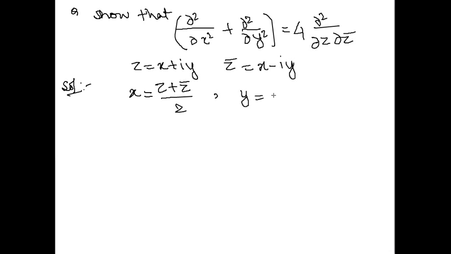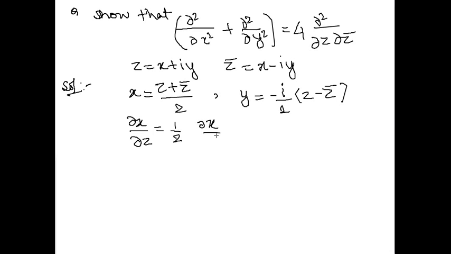Similarly, what is my y? Y is minus iota by 2 times z minus z bar. Clear? When we subtract this minus this, you will get the value of y. Next, del x by del z. If I want to find del x by del z, differentiate partially with respect to z, then I will get 1 by 2. Derivative of z is 1, so 1 by 2.